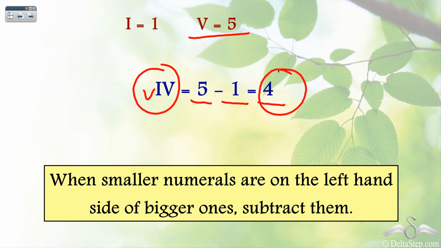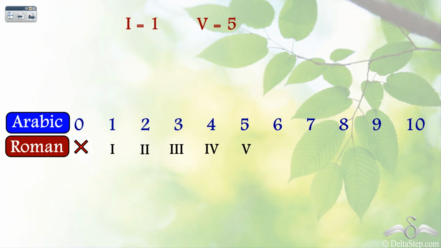So how do you write 4 in terms of 5, that is in terms of V? Well, we write V and then we write an I to its left, which means we are talking about 1 less than 5, which is 4. So this is how 4 is represented in Roman numerals.